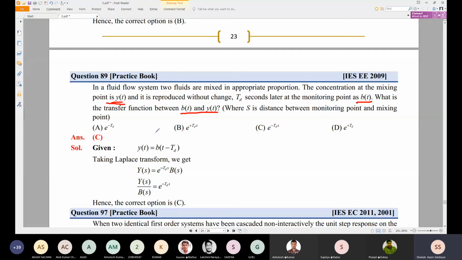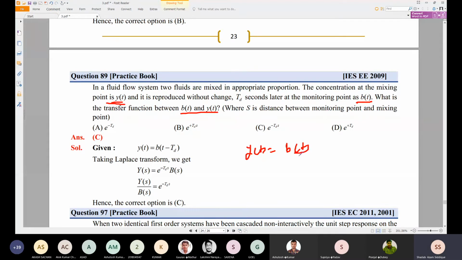So initially at the monitoring point we have y of t equal to b of t. Consider mixing y of t, which is reproduced without change TD seconds later at the monitoring point as b of t.